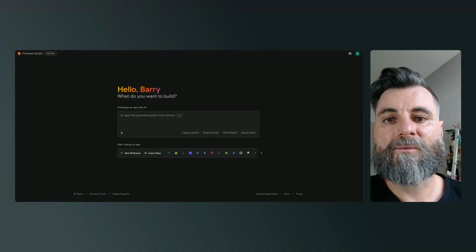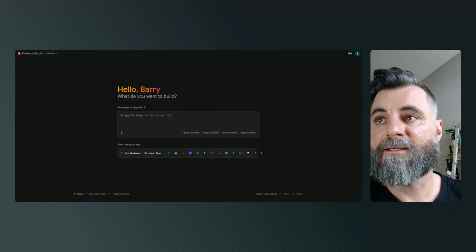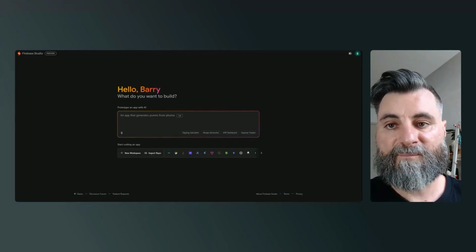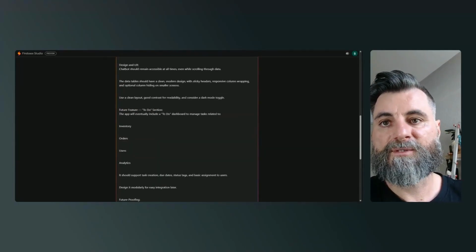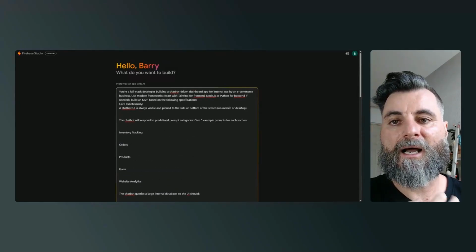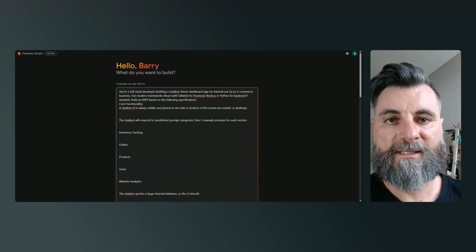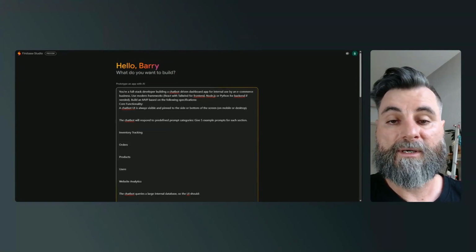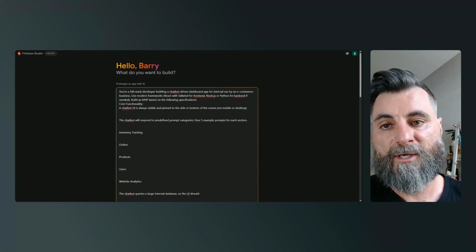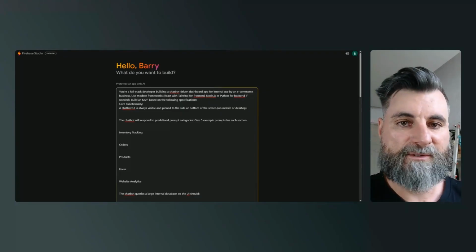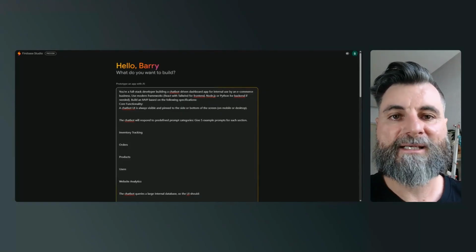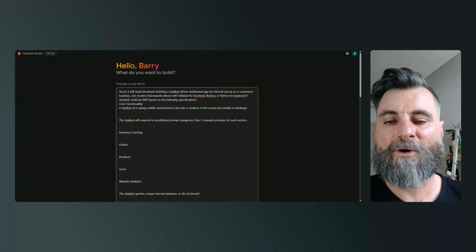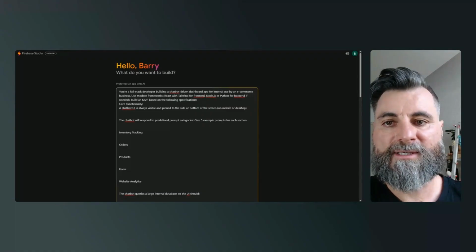So we want to see if Firebase Studio can maybe help us with the front end. I've put a prompt together. I outlined the app pretty well because I know what the app is, I know what the back end is, and I know what we want to show the user at the end. So I put a pretty detailed prompt together, and I did cheat a little bit. I used AI to help make this prompt a little bit better. I just want to see how it goes.